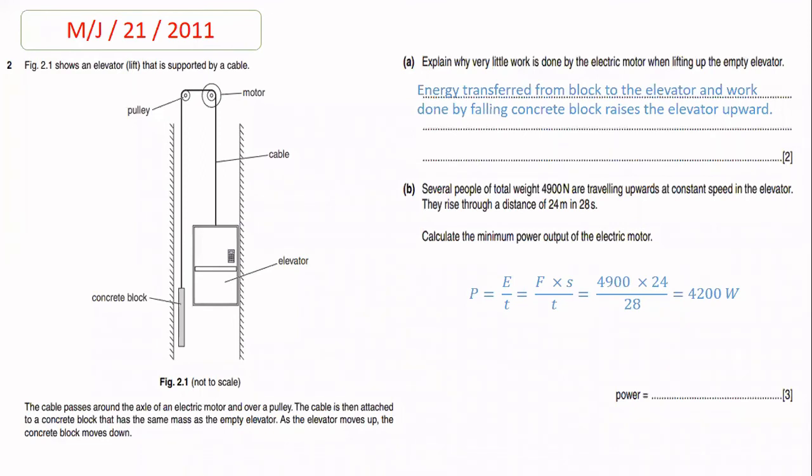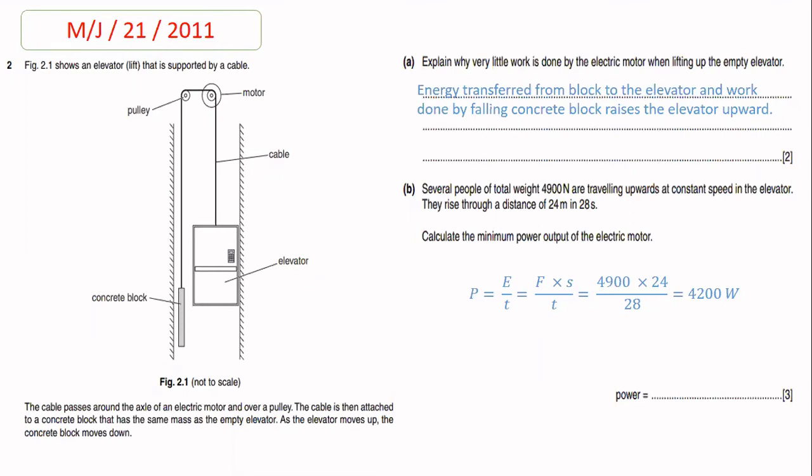It means when we perform some sort of work on the falling concrete block, then this work is transferred to an empty elevator and the empty elevator raises above the ground. So the answer is energy transferred from block to the elevator, and work done by the falling concrete block raises the elevator upward. Part B. Several pupils of total weight 4,900 Newton are traveling upward at constant speed in the